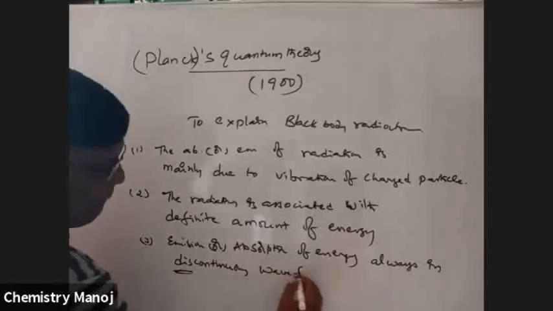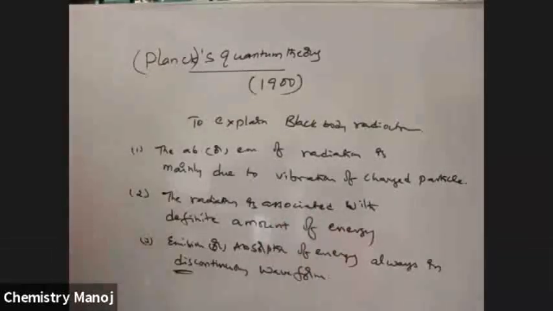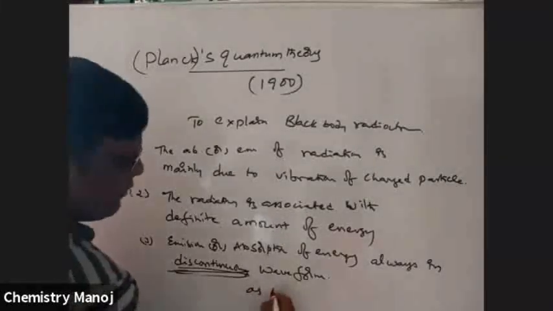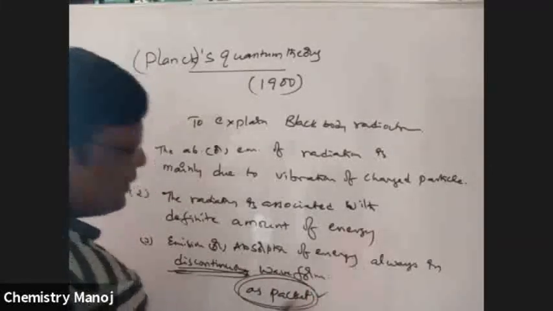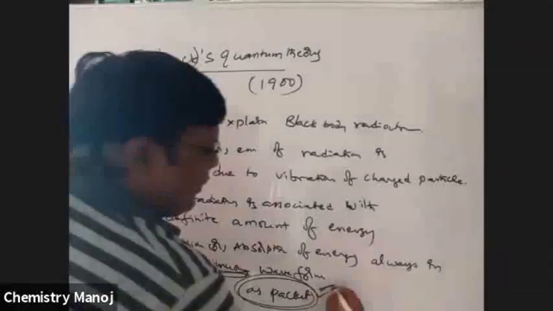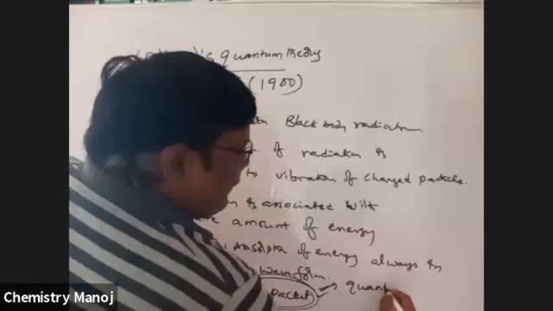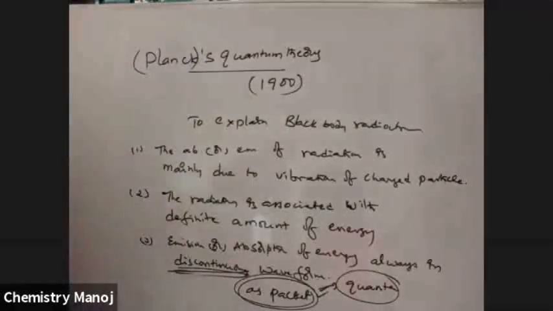Not continuous. So it should be in the form of a discontinuous waveform, in particular as a packet of energy. That packet he named quanta. The packet of energy is called quanta.